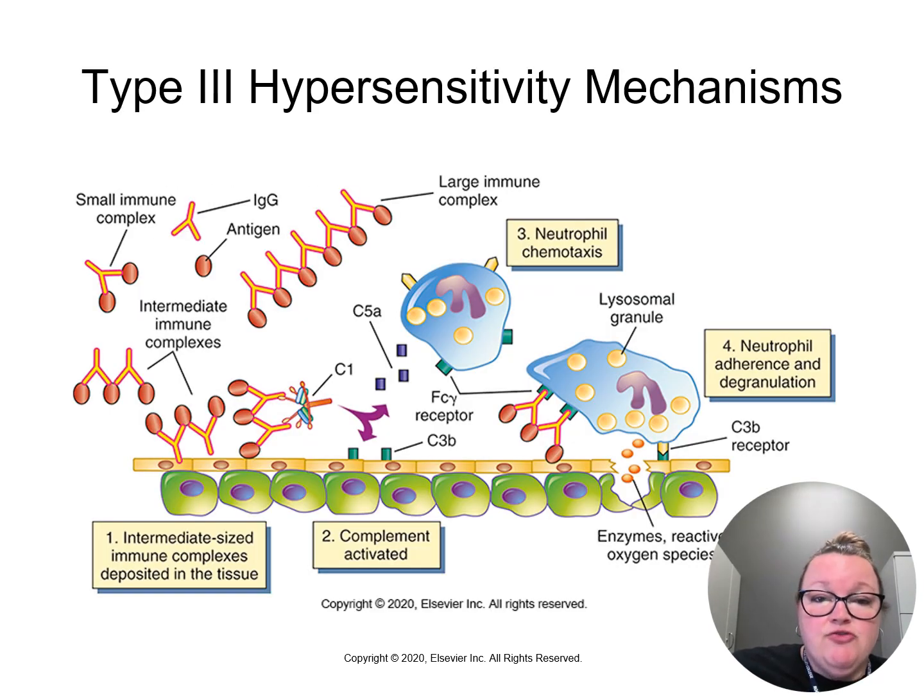So you can see in this visual here, these small immune complexes, the Y shape is the antibody, the little circle is the antigen. They float around in the blood instead of being connected to the cell surface where they can be presented and processed. They get deposited into the tissue. Because of that, complement is activated. Neutrophils come via chemotaxis or attraction. And instead of being able to be eaten up by the phagocytes, they will release the lysosomal granules that are toxic through degranulation, and the end result is tissue damage.